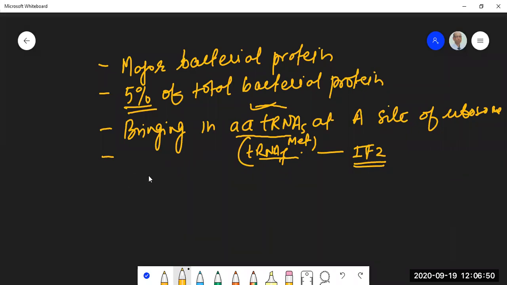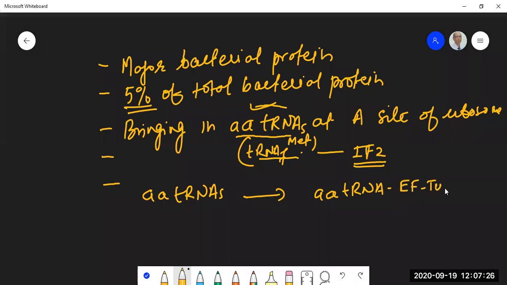Okay. So because it is present in very high quantity, basically it sequesters all the amino acid tRNAs. The entire amino acid tRNA pool of the bacteria remains bound to the EFT, the elongation factor. Okay, so what I'm trying to tell you is that instead of having a pool of amino acid tRNAs, what bacteria maintains is an inventory of amino acid tRNA EFTU complex. Please understand what is meant by this.